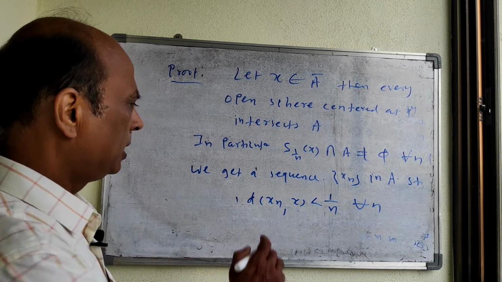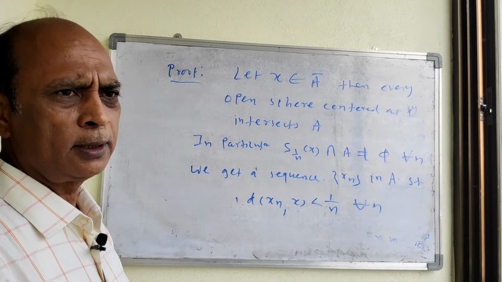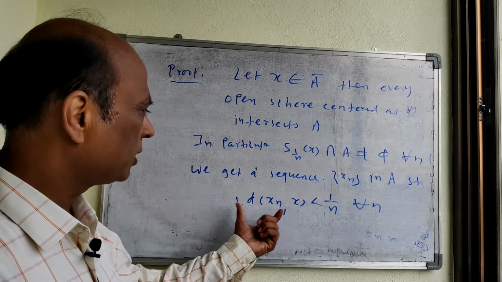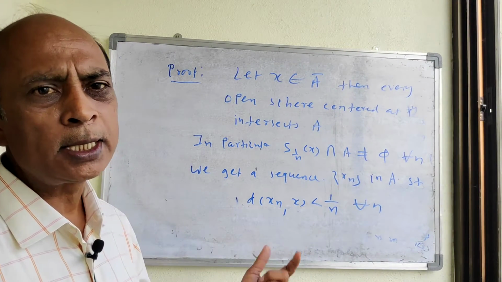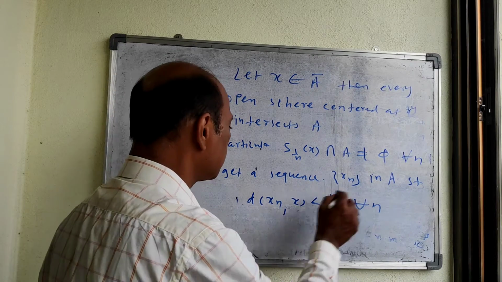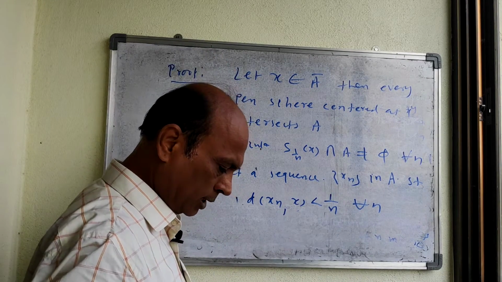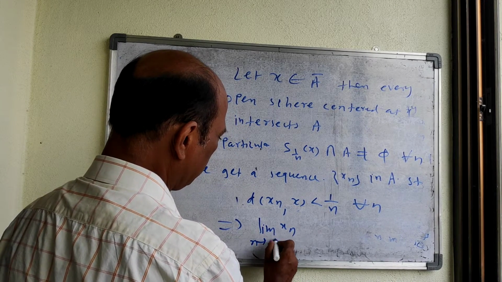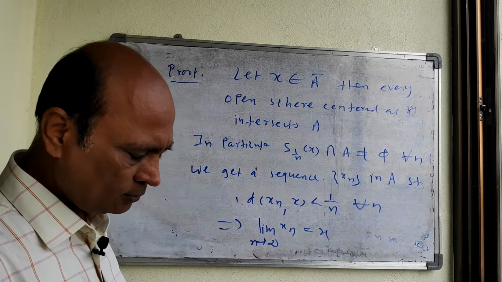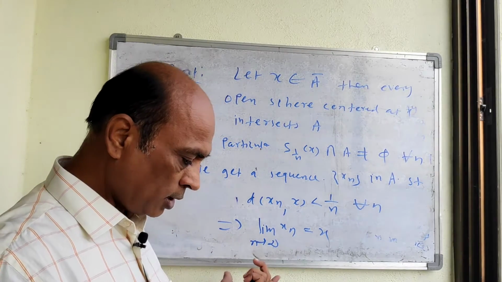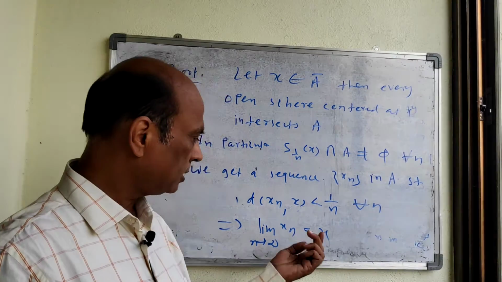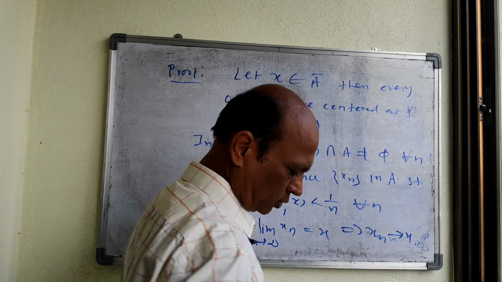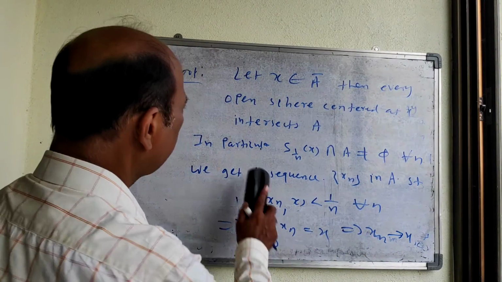We get a sequence, because there is a point x1 such that d(x1, x) is less than 1, there is a point x2 such that d(x2, x) is less than 1 by 2, and so on. Therefore we get a sequence x_n in A such that d(x_n, x) is less than 1 upon n. And what does this imply? This implies that the limit of x_n as n tends to infinity is equal to x. We have proved that this x_n converges to x. So this is the first part.